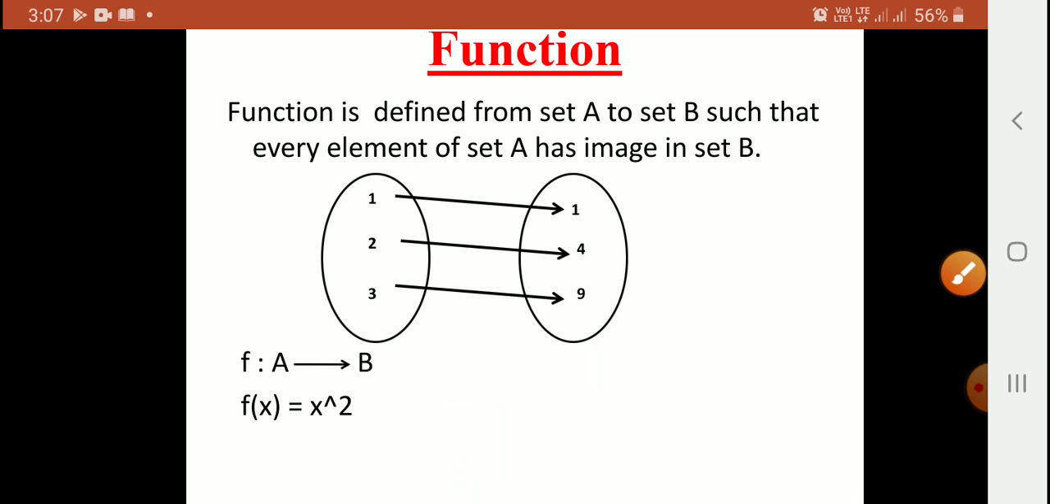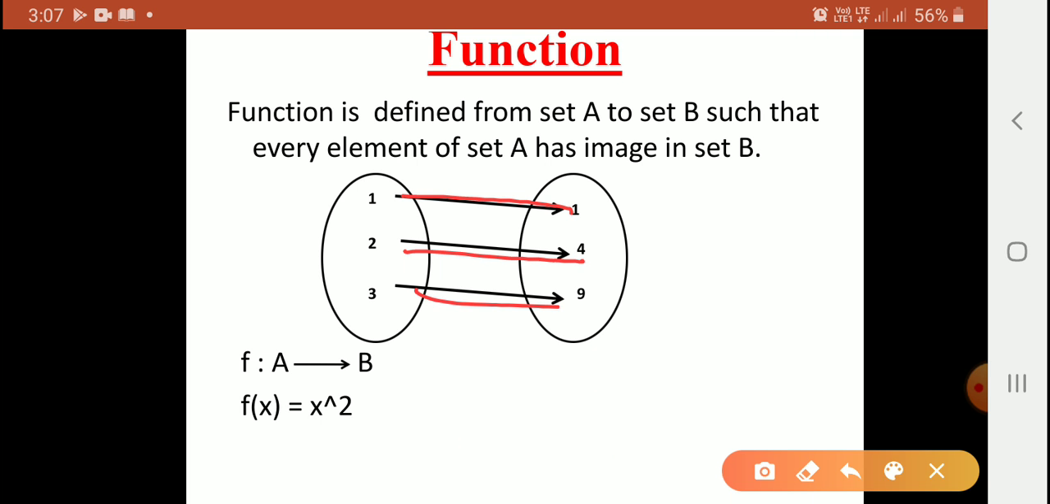So every element in the set A has an image in the set B. This is our set A and this is our set B. Every element of set A has the image in set B. Therefore, f is a function from A to B.